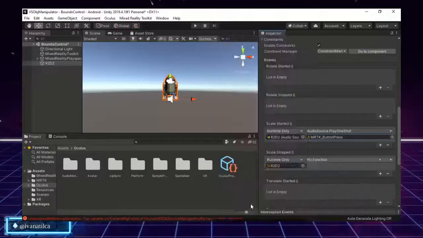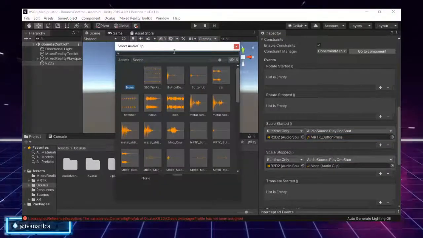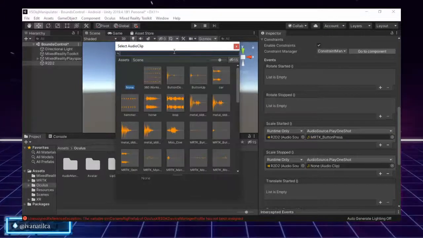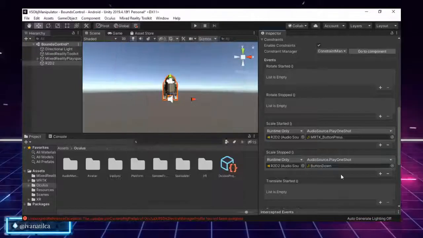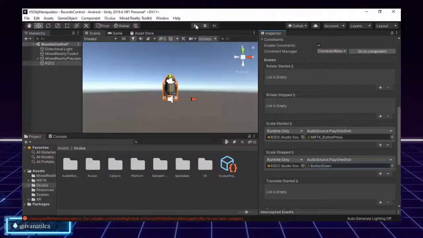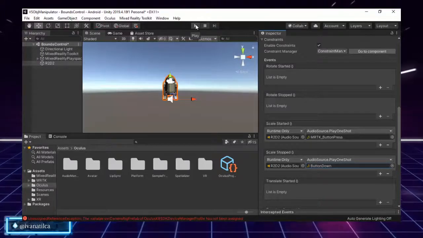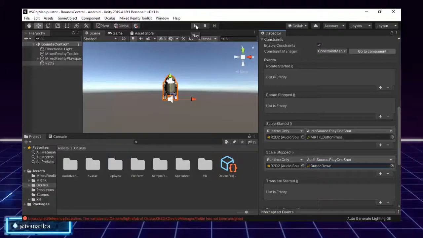Let's see if we have a sound that is off. Okay, no, we don't. Okay, let's see, button down. Okay, let's put that one. So we will have a different sound when we scale R2 and when we stop scaling. Okay, so we will see that in our Oculus.